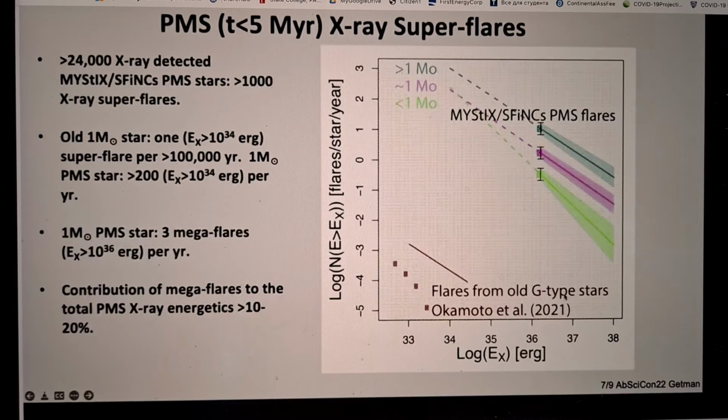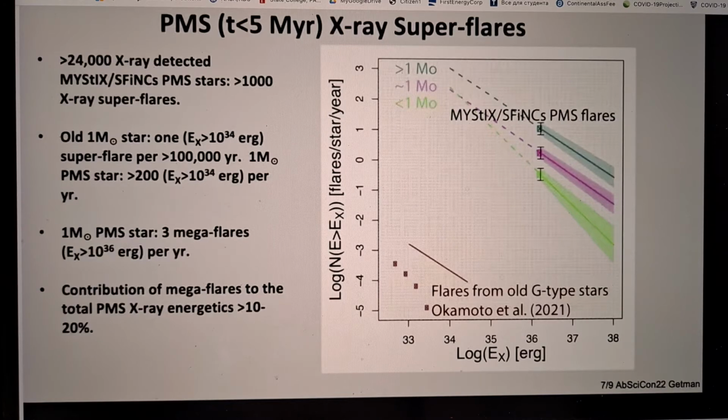And Max mentioned that for optical flares on older stars. Here in the bottom left corner, we see the frequency of flares in solar type stars, like on our sun. Those brown curves were obtained through the Kepler survey of numerous old G-type stars, whereas our results for young pre-main-sequence stars are shown in the upper right corner. They are mass stratified. And as Max mentioned, you also can see that young stars are actually the most powerful X-ray emitters, and they produce the most violent, most powerful flares.